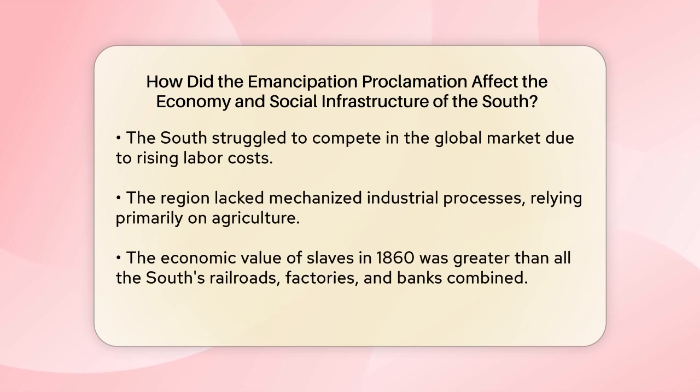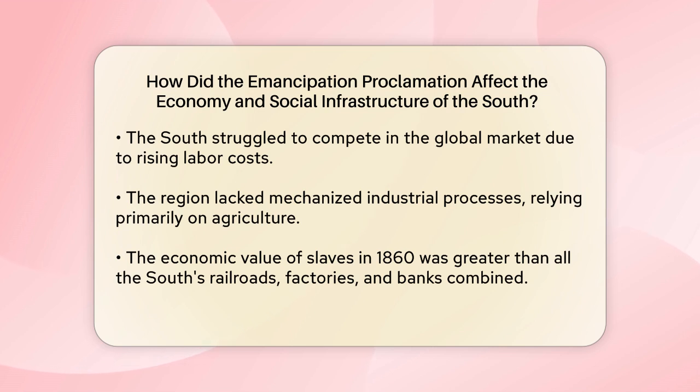The lack of mechanized industrial processes in the South made things even worse. Unlike the North, which had advanced farming methods and industrialized processes, the South's economy was largely based on agriculture and slave labor. Without slaves, the South struggled to maintain its agricultural production, leading to a decline in its economy.